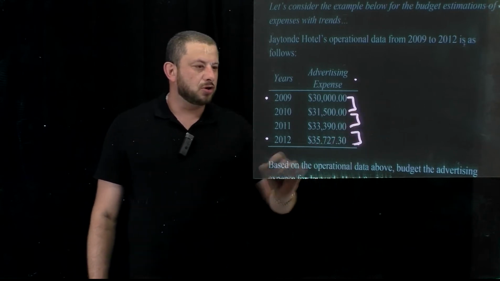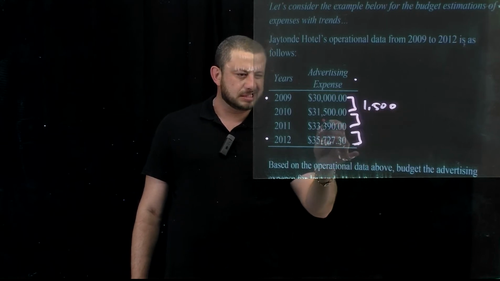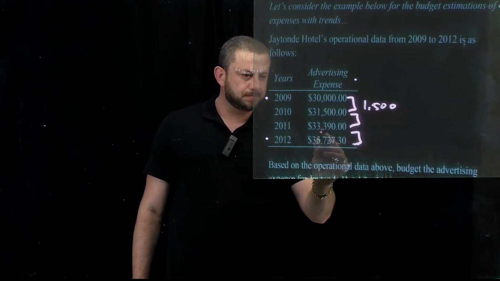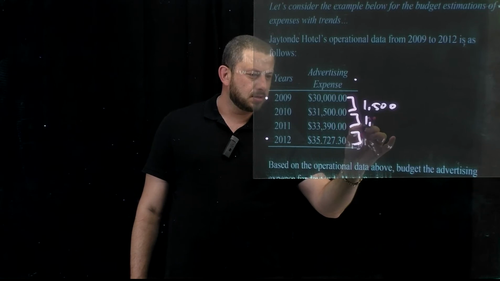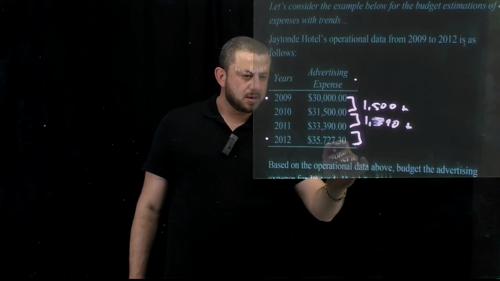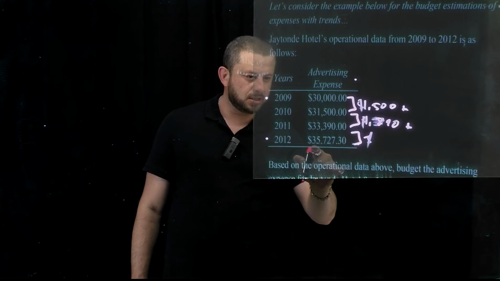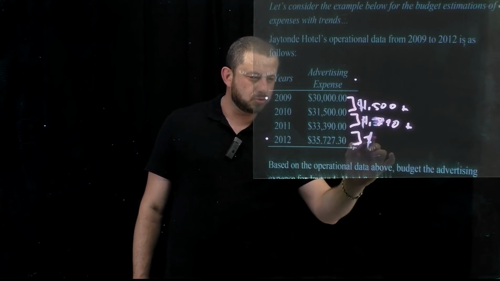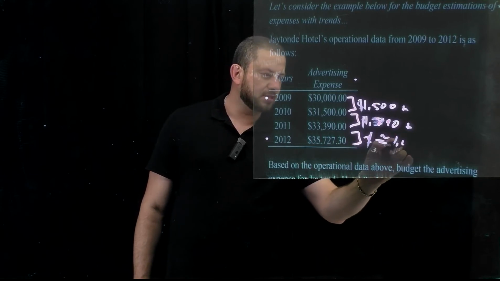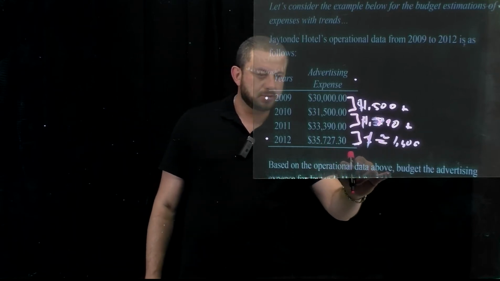So let's say a 1,500 difference, almost, right here, 1,890 up, and here, of course, these are dollar values, and here, almost, let's say 1,400. Okay, almost. Sorry, not 1,400.